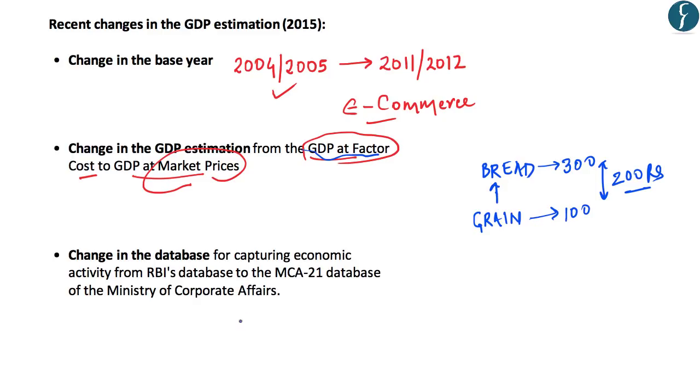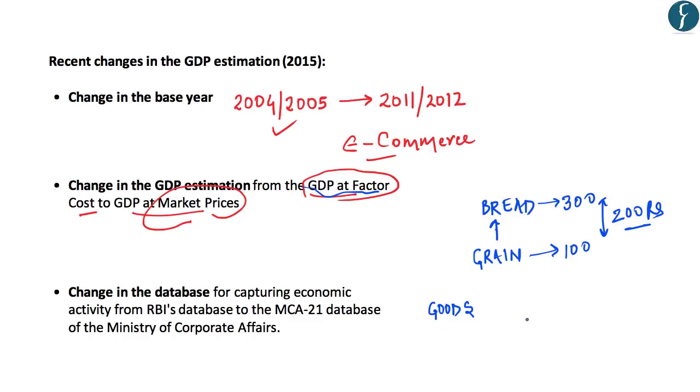The third and the most important change which was effected in 2015 was the change of data set. While estimating GDP, we need to know the various economic activities which are going on in our economy. We need to know what goods are being produced, and also what kind of services are being provided. And for this purpose, the government maintains a data set.